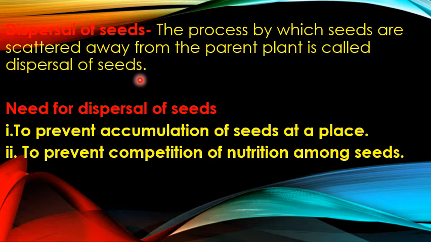Similarly, dispersal of seeds means the seeds will scatter away from the parent plant. Parent plant का मतलब होता है जिस plant पे वो seed उगता है, means the plant which is bearing that seed. जिस plant पे वो fruit will be growing on that plant, and inside the fruit that seed is there. So the plant which is producing that seed, that is the parent plant. So this seed will leave its parent plant and move away in different direction. That is called dispersal of seeds.